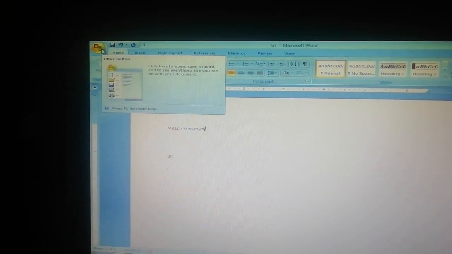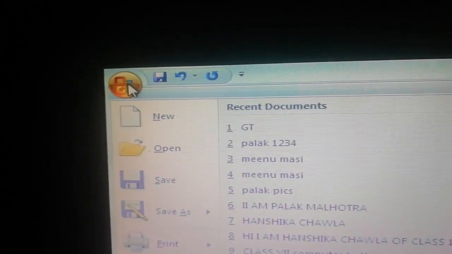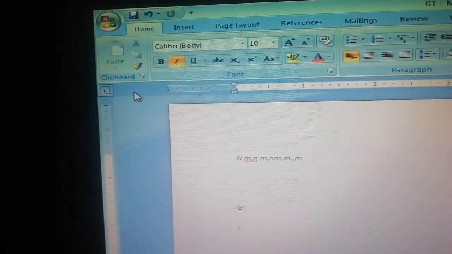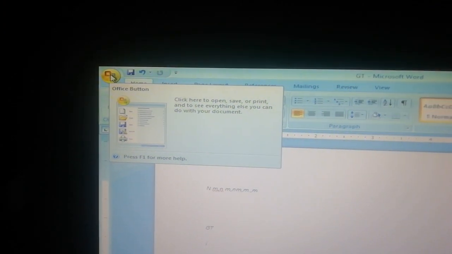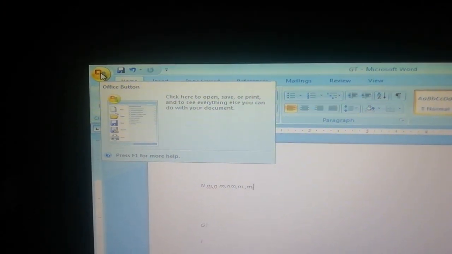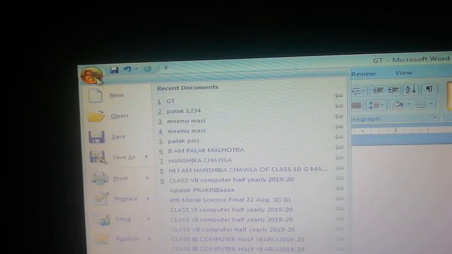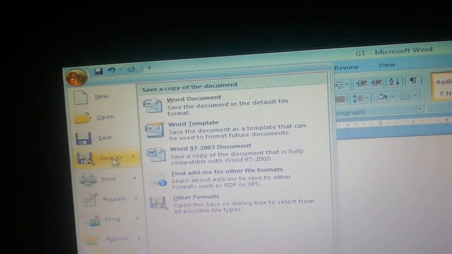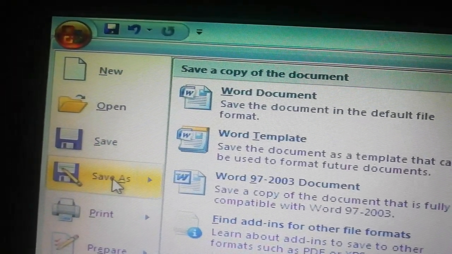This is the file office button. Click here in the office button. Click here once and save. By clicking on save, it will save again in that folder where it was, but now we will do save as. So click here, because we have to make the duplicate file in our own folder, right? So click on save as in the office button.